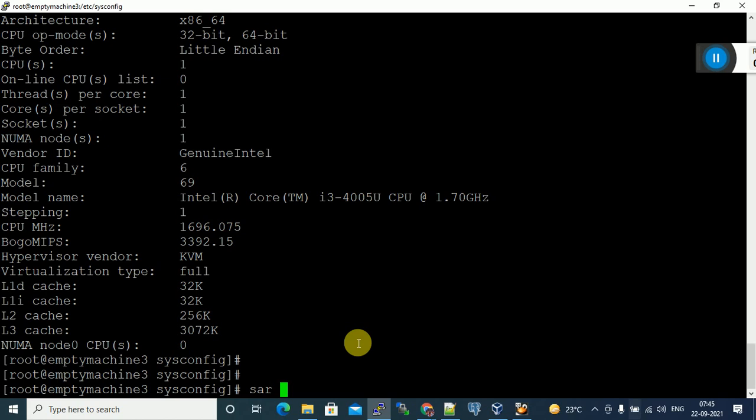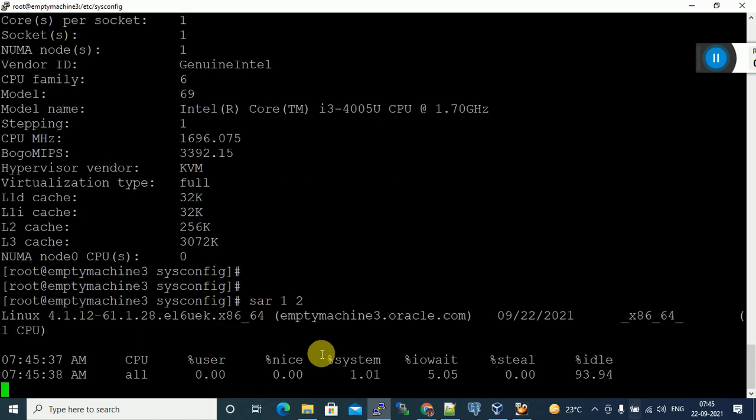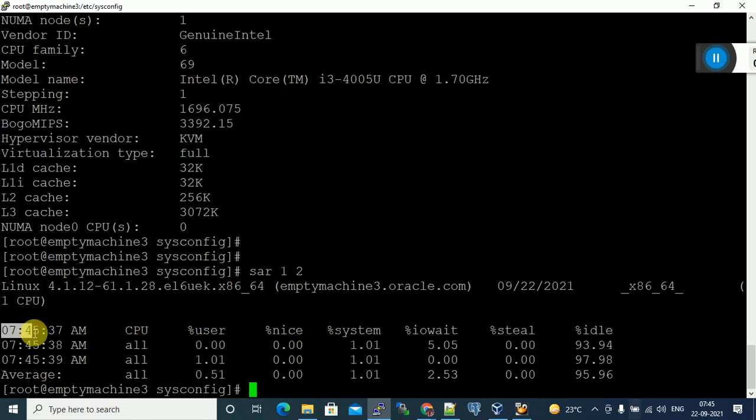Use the sar command: sar space 1 space 2. One means every one second, and 2 means two times the output should display. You can see the time 745:37, and the next second 745:38. Every second I want output.